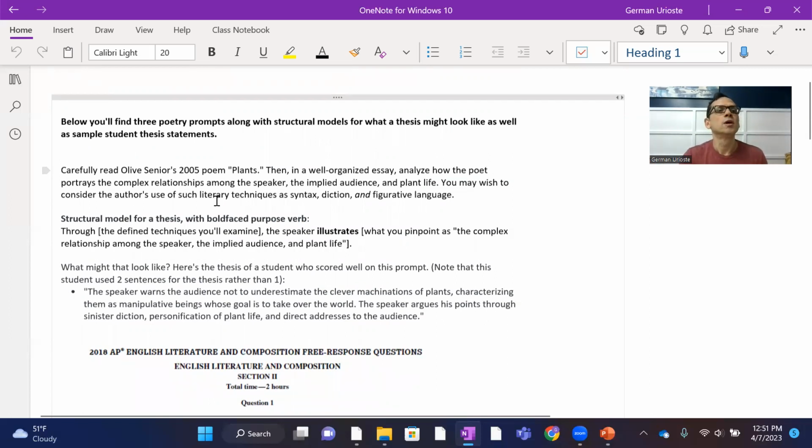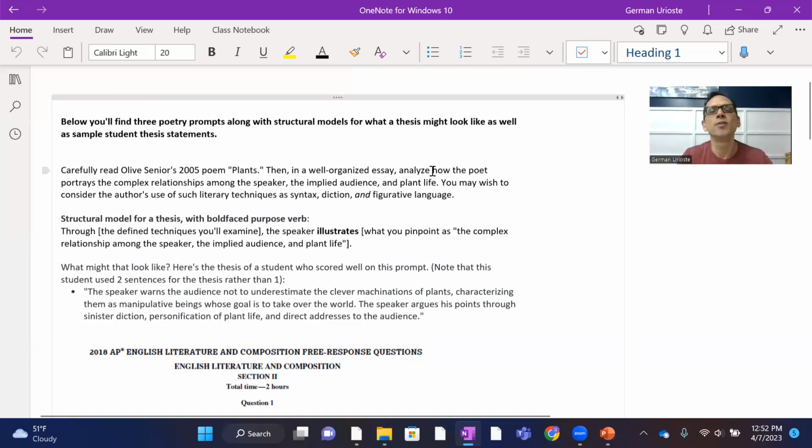So here's the prompt. Carefully read Olive Senior's 2005 poem Plants. Then, in a well-organized essay, analyze how the poet portrays a complex relationship among the speaker, the implied audience, and plant life. You may wish to consider the author's use of such literary techniques as syntax, diction, and figurative language. Okay, that's pretty much very standard for what a poetry prompt will look like. And let's break down a couple of things.